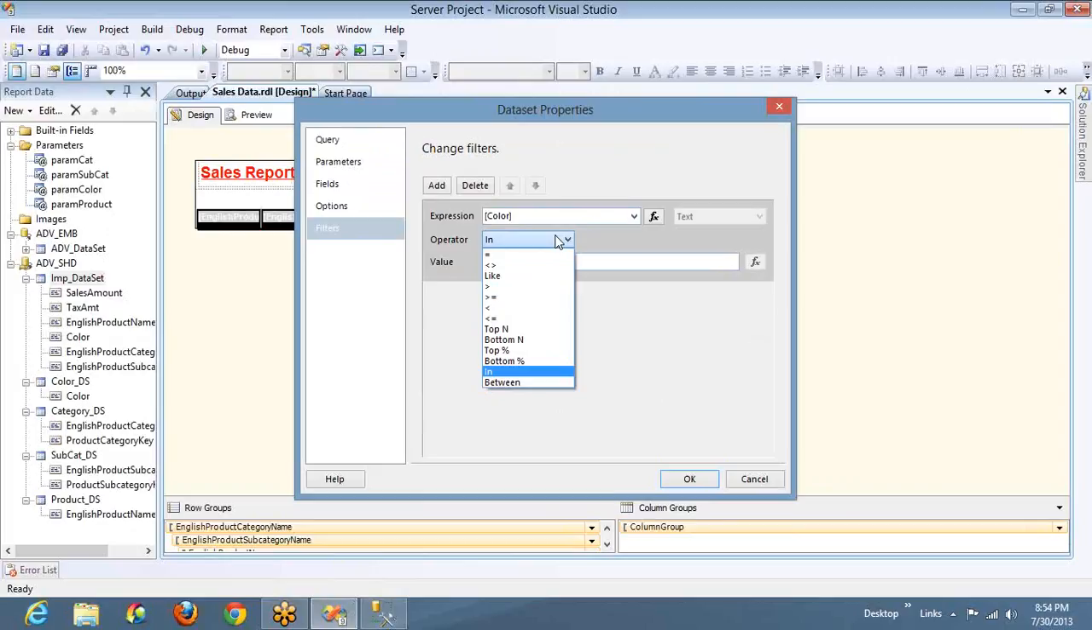If you have an integer, you can give greater than or equal to, or if you have a date, greater than or equal to. I showed you how to use the like operator and so on.